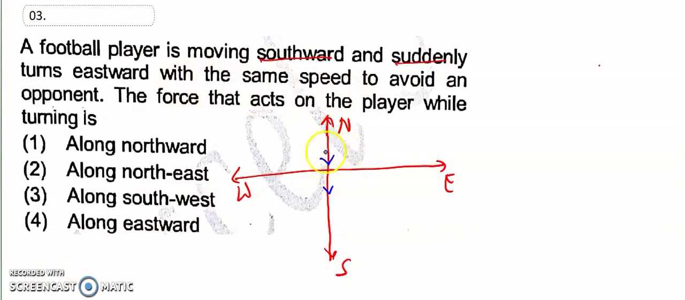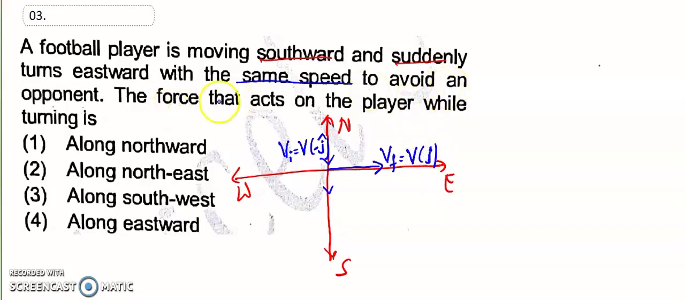Okay, so the initial velocity is v, and south means minus j cap. So suddenly it turns to which side? The final velocity, east, with the same speed. Same speed, only the direction changes. So which cap does the direction come as? It is i cap, it comes on the x axis. So that is i cap.